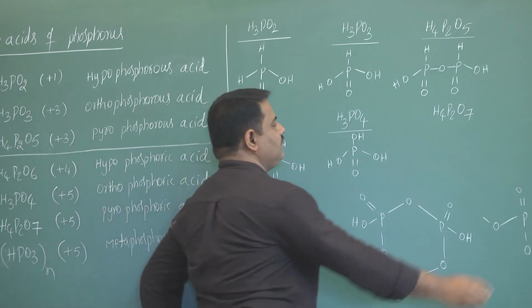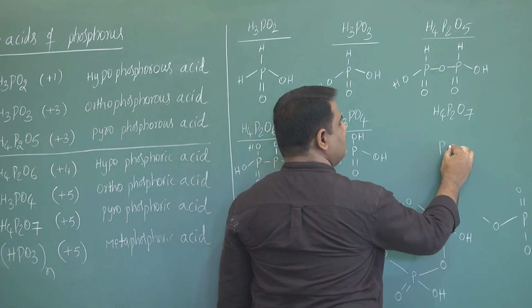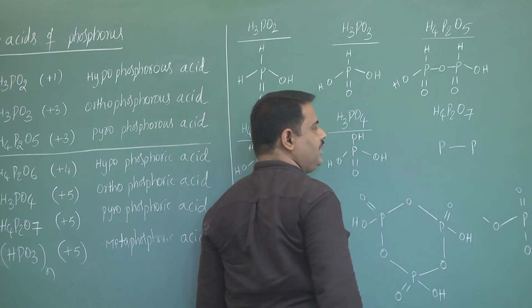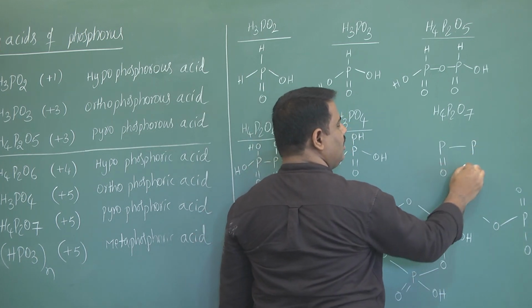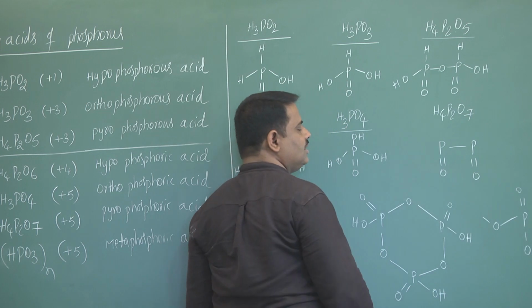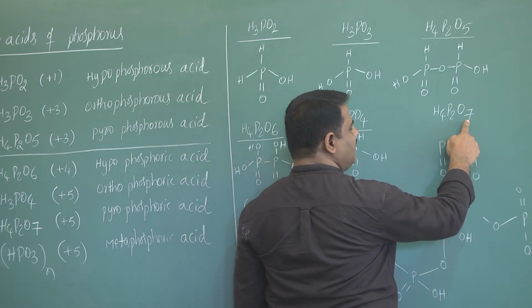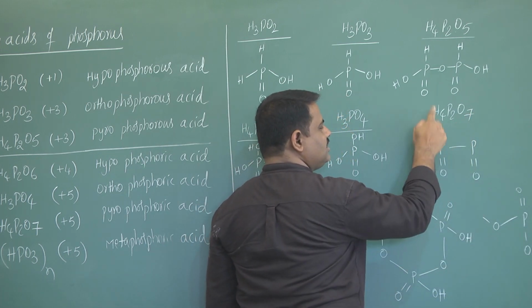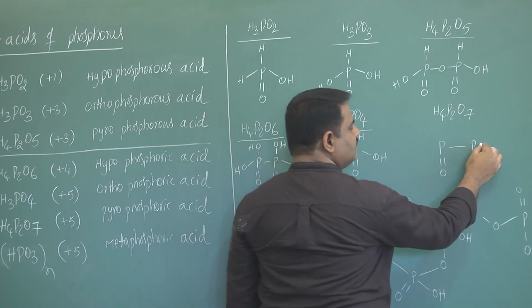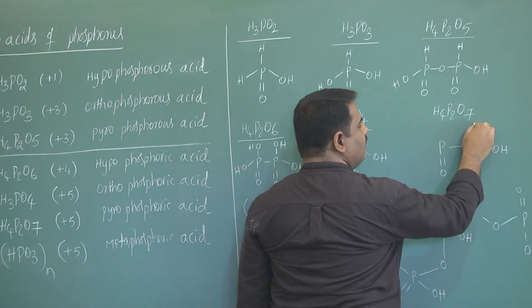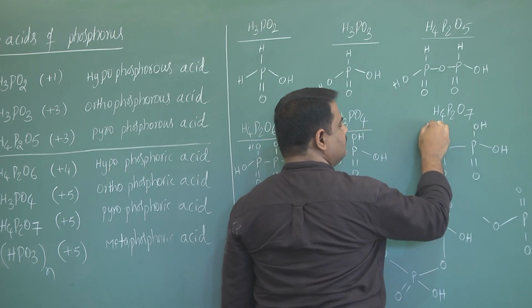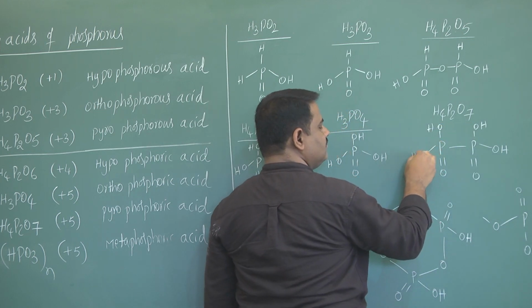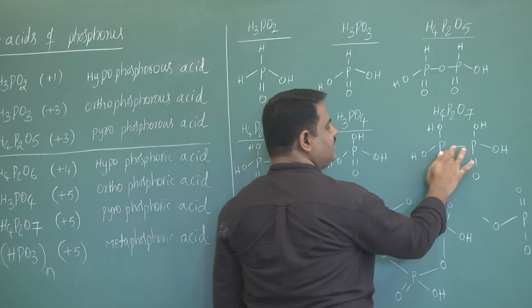The last one, 2 phosphorus atoms, write P bond P, double bond O, number of oxygens left 5, hydrogens 4. That's why I will write 4 OH groups and 1 oxygen atom left.